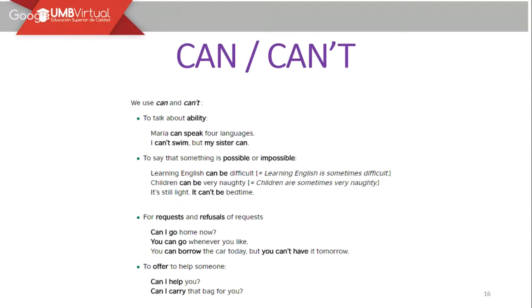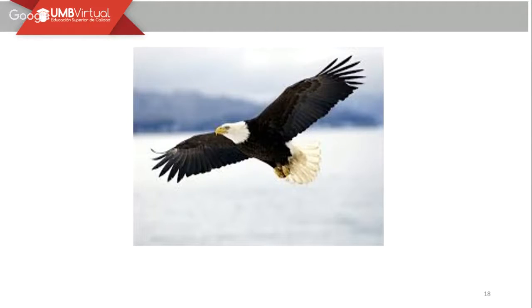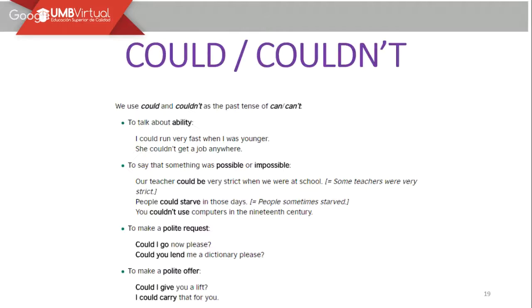All right? Good, perfect. Now, let's look at those beautiful drawings and you're going to think about some abilities these animals have, okay? For the first one, for this cat. So the cat can jump, can run, can walk. The eagle can fly, can discover the world.